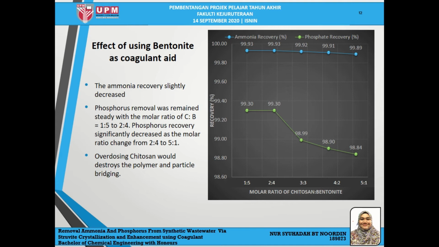However, the phosphorus removal remained steady at the beginning, but started to decrease when the molar ratio of Chitosan and bentonite changed from 2 to 4 until 5 to 1. This is because when we overdose the Chitosan, it will destroy the polymer and the particle bridging. Therefore, it will lead to a decrease in removal efficiency.